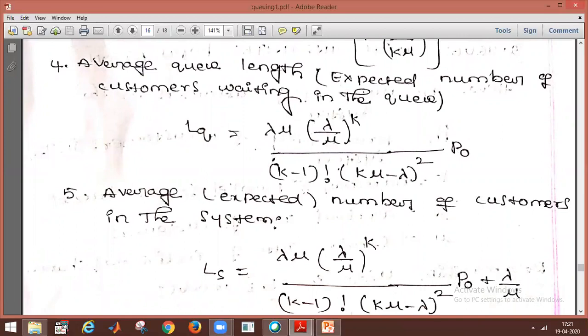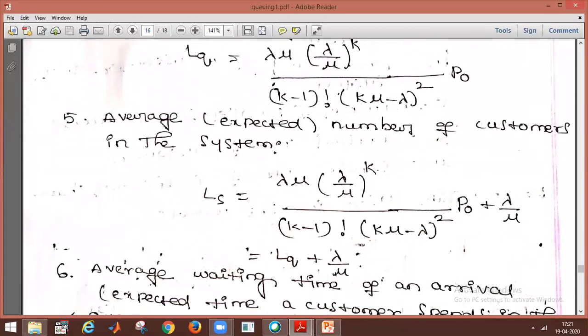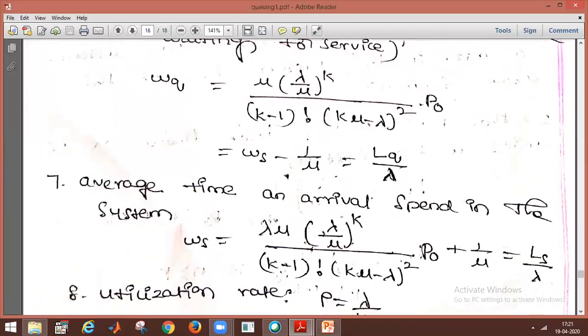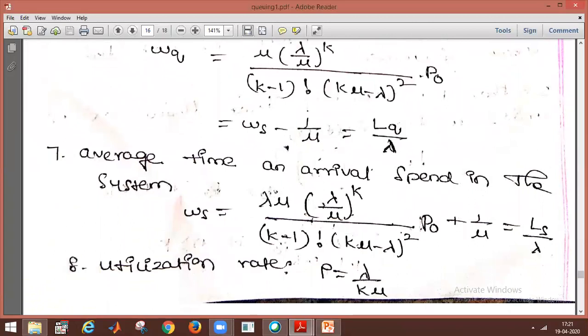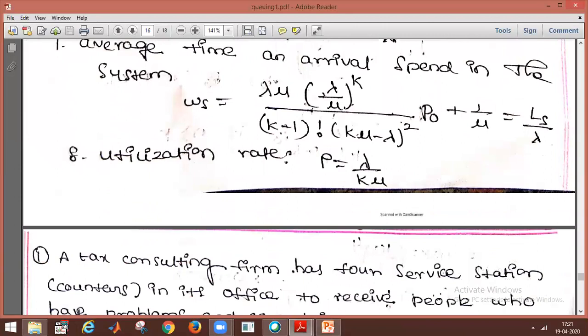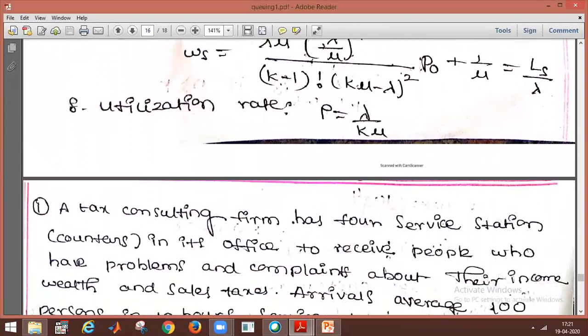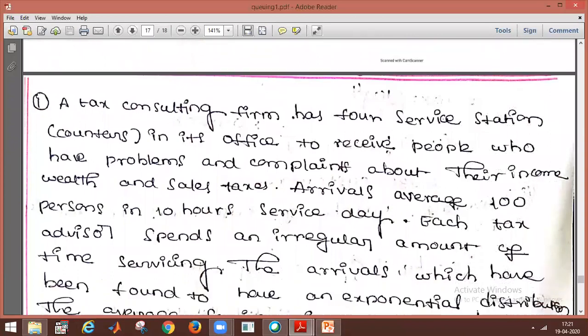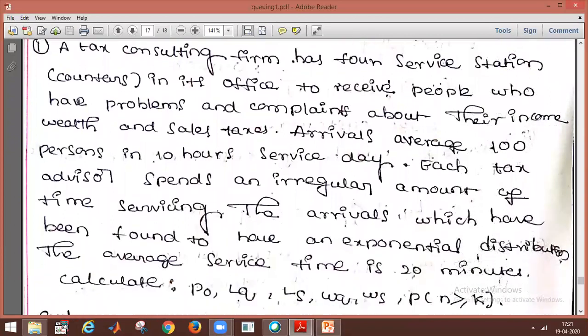Next, average number of customers in the system, Ls. So next one is average waiting time, that is Wq. So next, the average time an arrival spends in the system, Ws. And finally, the utilization rate, rho is equal to lambda by k mu. Okay, so here we have to observe.